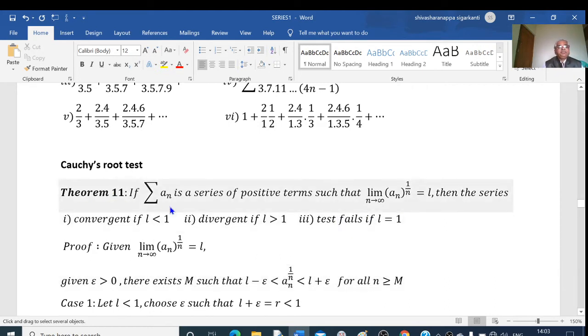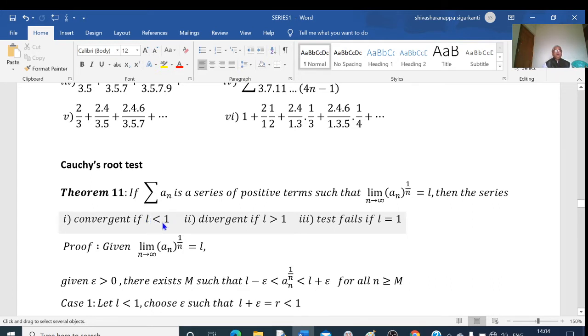The statement is: if sigma a_n is a series of positive terms such that the limit of a_n to the power of 1 by n as n tends to infinity is equal to L, then the series is convergent if L is less than 1 and divergent if L is greater than 1, and the test fails if L equal to 1. So here I will consider three cases.